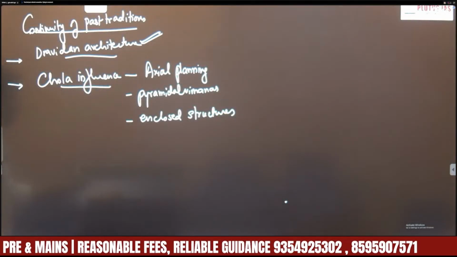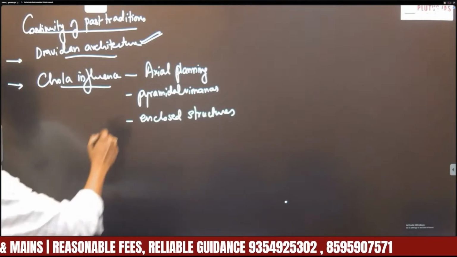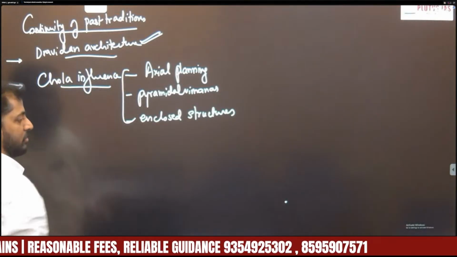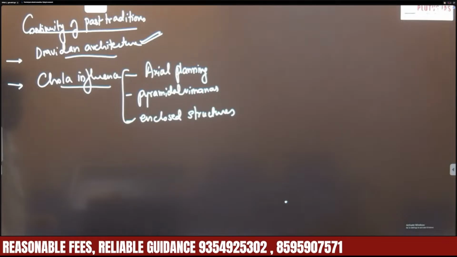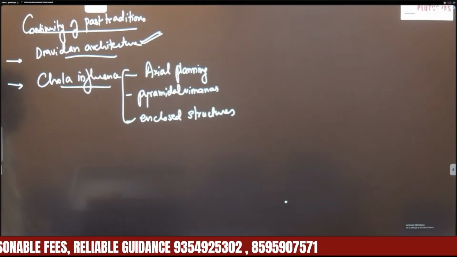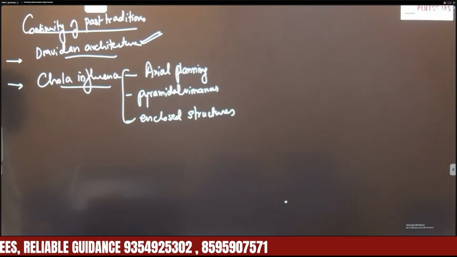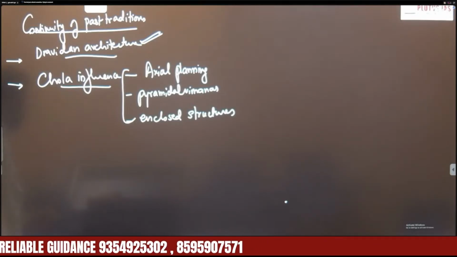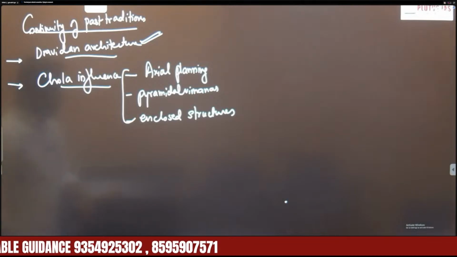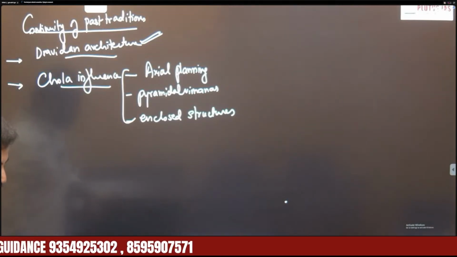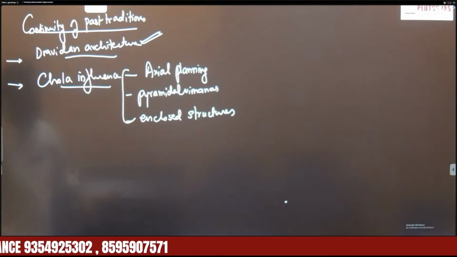So these are features taken from the Cholas. What features were continued by the Vijayanagaras from the Cholas? That is axial temple planning, temple-centered urbanism, pyramidal vimanas, enclosure structures. So these were taken by the Vijayanagaras.